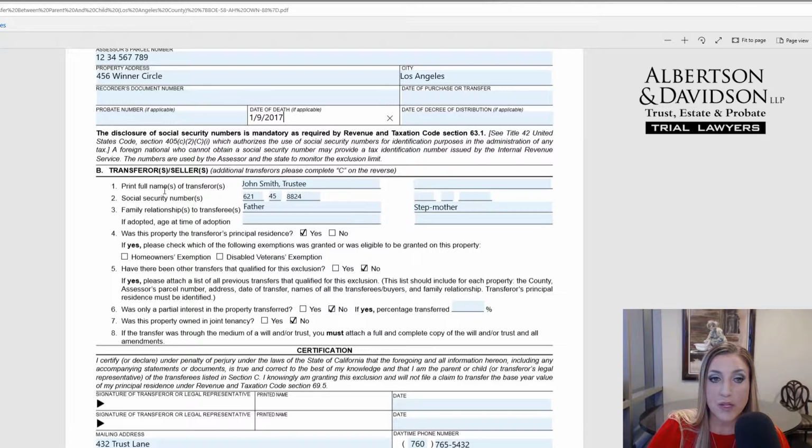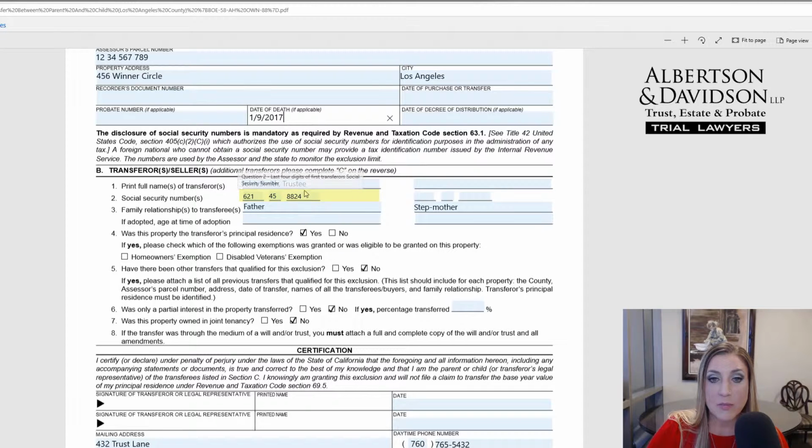So under section B, the first thing you fill out is who is making that transfer. For our purposes, it's the trustee, because they are the current owner of the property. So John Smith, trustee. If it's a lifetime transfer or as a result of the probate and it's parents, you can fill in both parents' names right here.